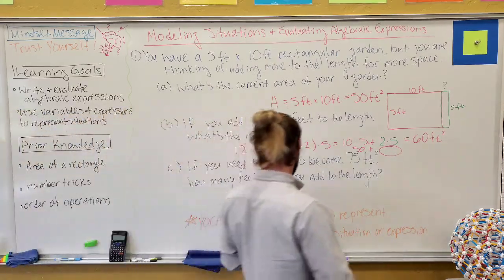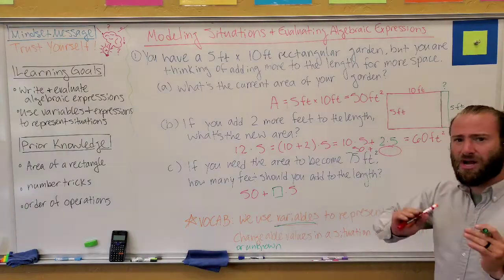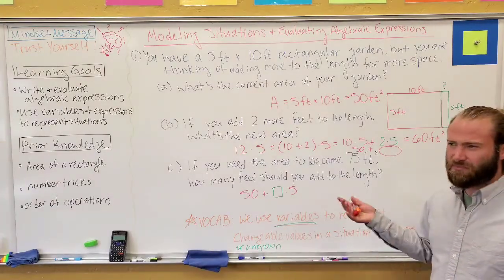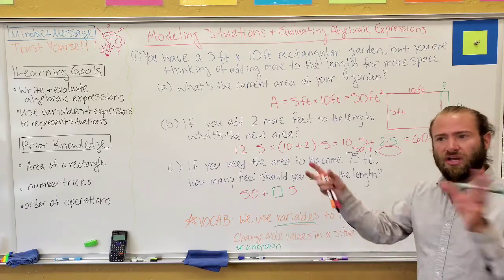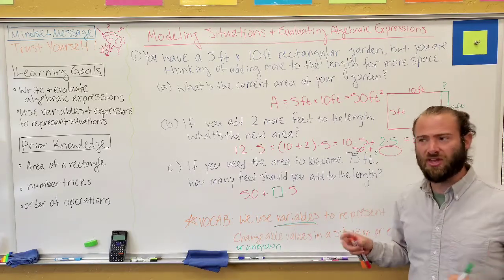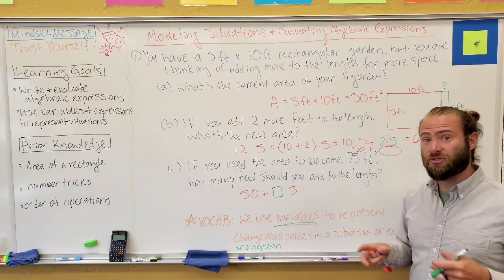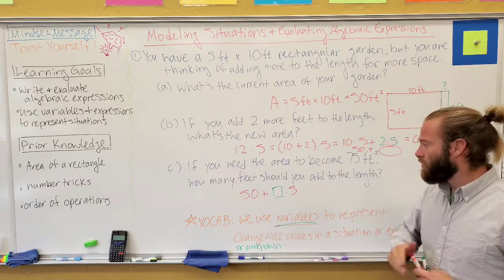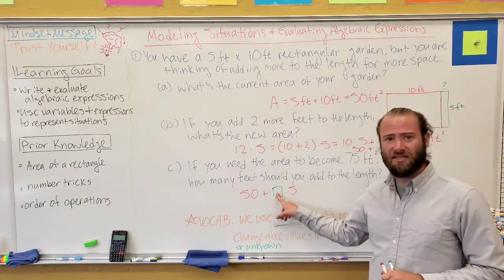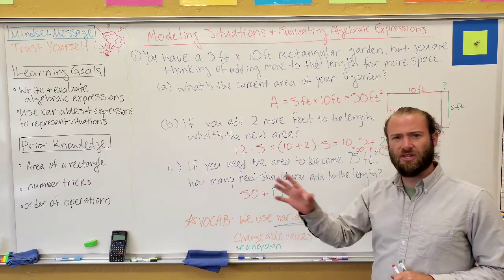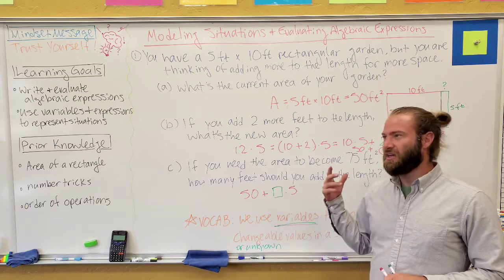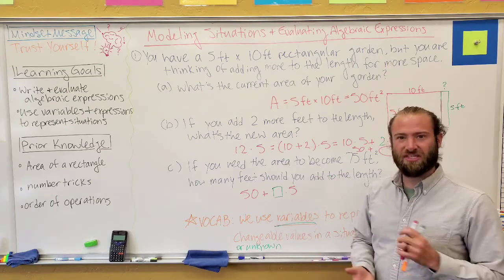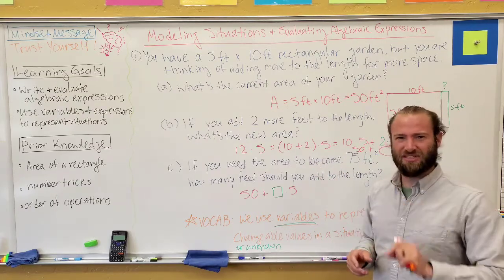Now, you probably know that we don't usually use these empty boxes to represent that. Well, the fact is, at some point, mathematicians had to decide, what are we all going to agree on so that we don't confuse each other as a symbol to use to represent something that's unknown? We could certainly have used boxes like this, like shapes, but what if I have multiple unknown pieces and I kind of run out of shapes? There's squares and triangles and circles and things like that, and they're also not always the easiest to draw.